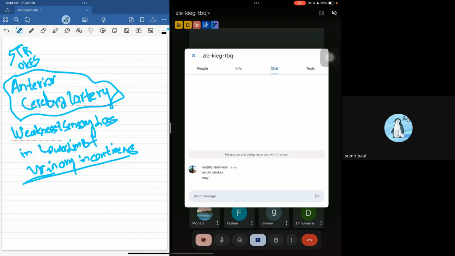Then they ask where the stroke is most likely located. Most likely the stroke is located in the anterior cerebral artery, and that is why the patient is having these symptoms. Okay, is this clear, guys?